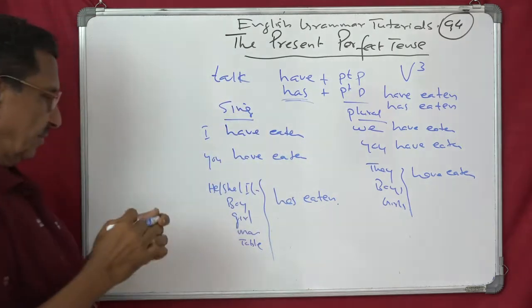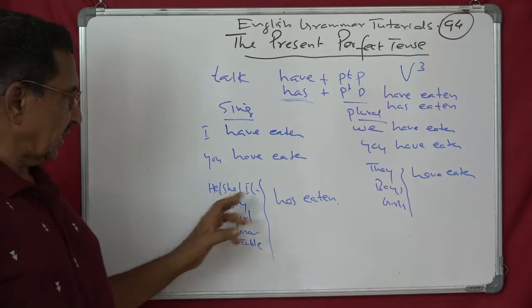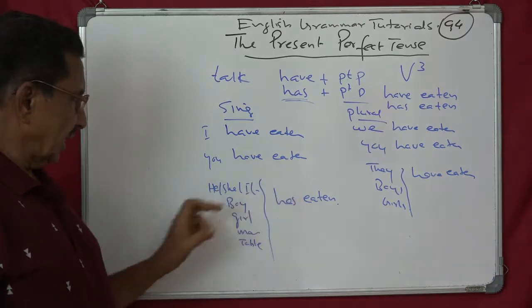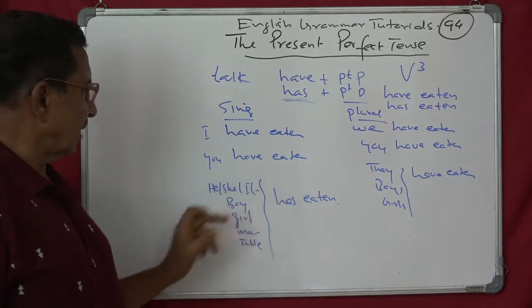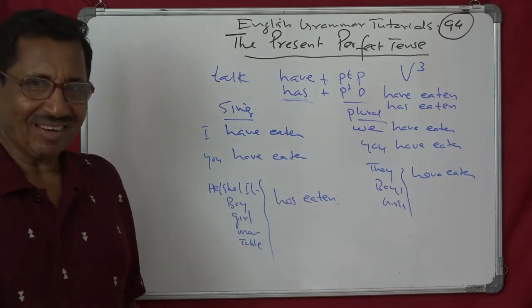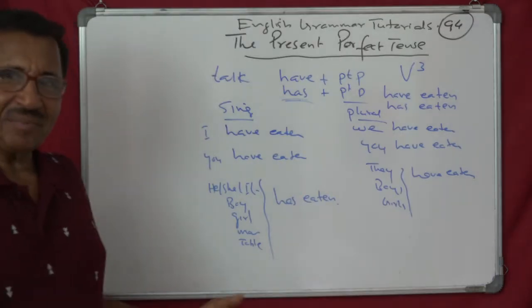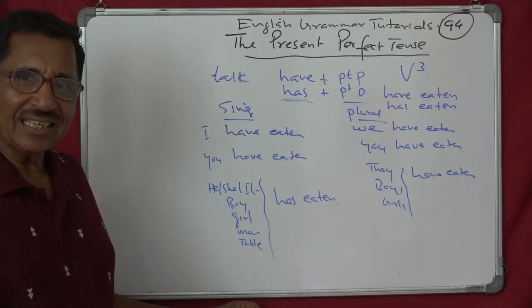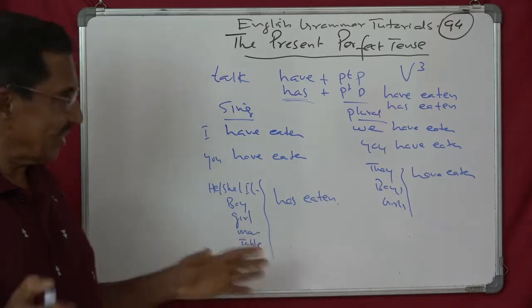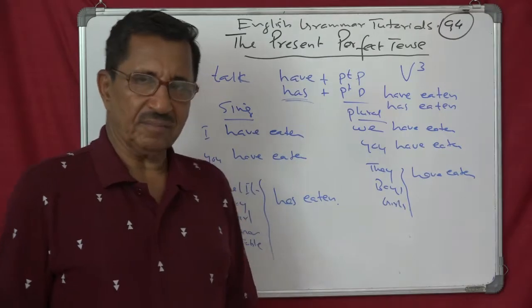I have talked, you have talked, he has talked, she has talked, it has talked, boy has talked, girl has talked, man has talked. Table cannot talk. Table has been taken, you can say something like that. Now we have talked, you have talked, they have talked.